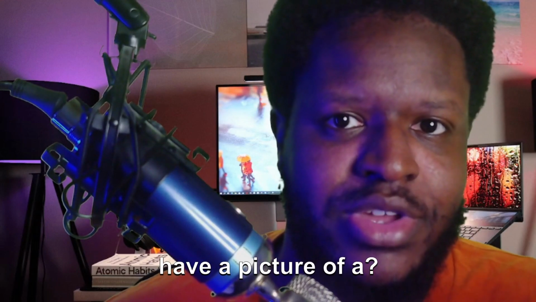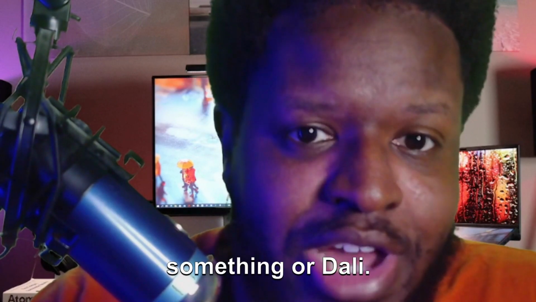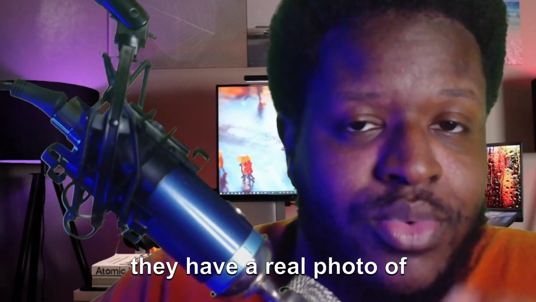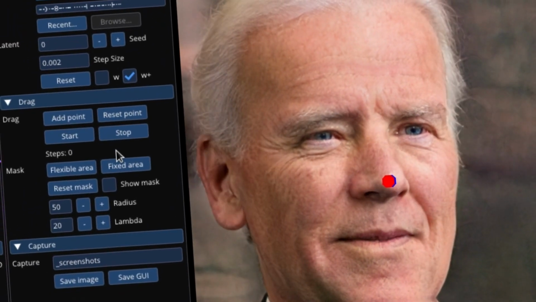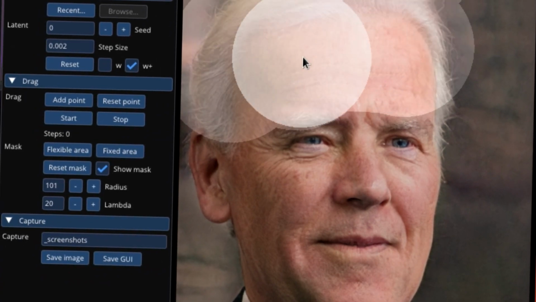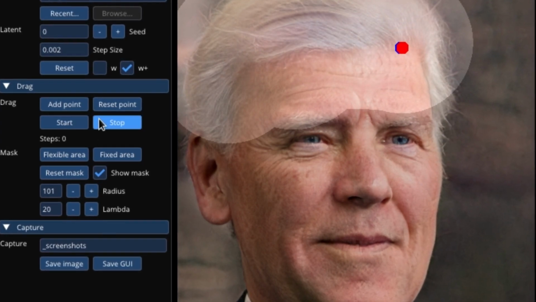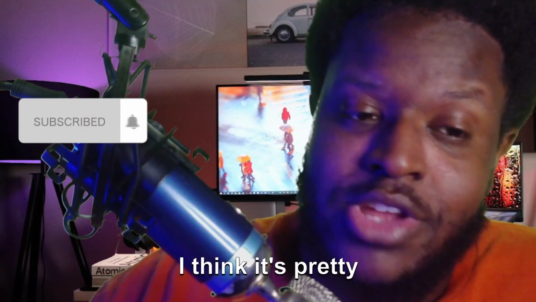So powerful. But what if you don't want a picture of a face that's auto-generated from Midjourney or DALL-E? I don't want to do any of my cat photos. What about a real photo? Well, you're in luck. They have a real photo of Joe Biden, and they reposition his face and make him do all kinds of things in this video right here, where you see him manipulated just by clicking some points on his face and moving and repositioning him. Some of these photos don't look exactly like Biden, but you still get the feel for what it does and what it can do. I think it's pretty cool.